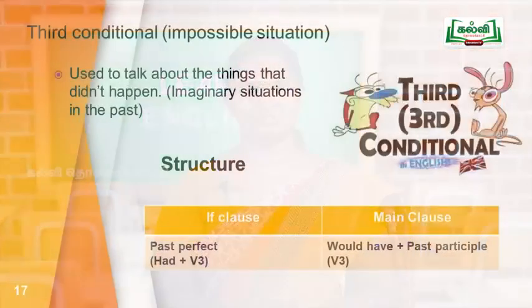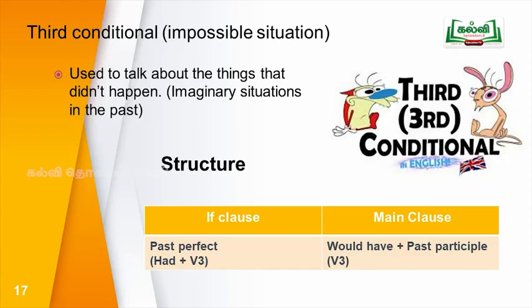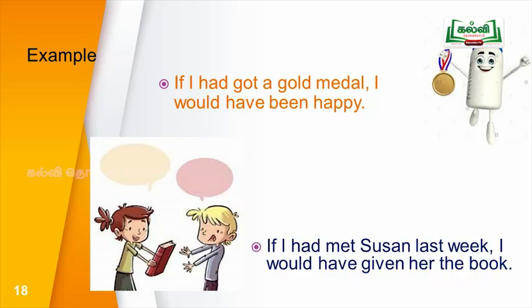You see the structure. In the if clause, past perfect tense is used. In the main clause, would have plus past participle. Past participle means verb 3. Verb 3.